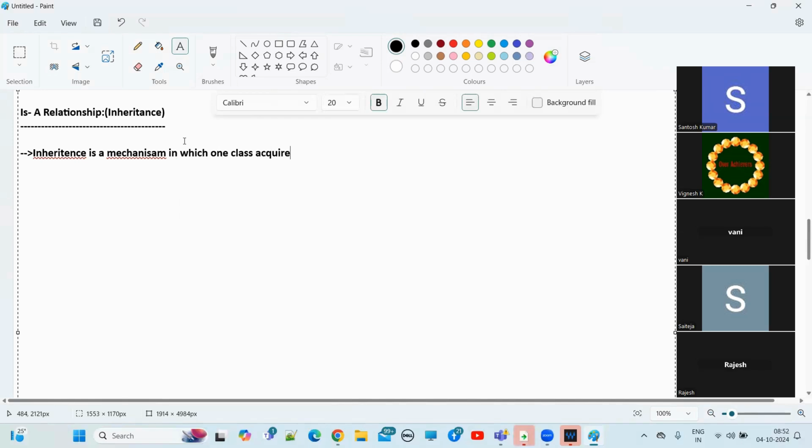Inheritance is a mechanism in which one class acquires all the properties and behaviors of another class with the specific relationship. That is nothing but what, guys? Inheritance. Understand?